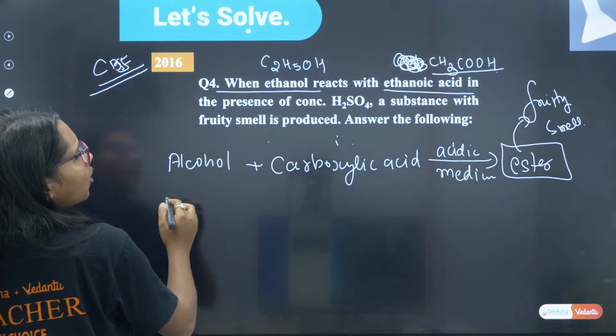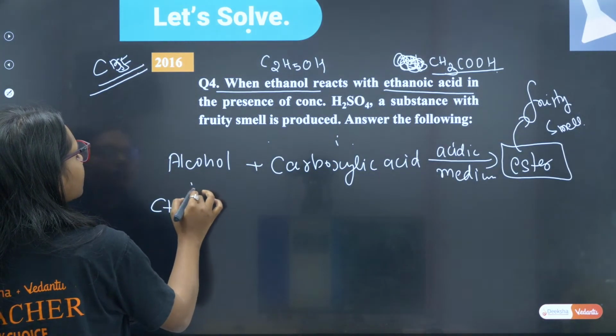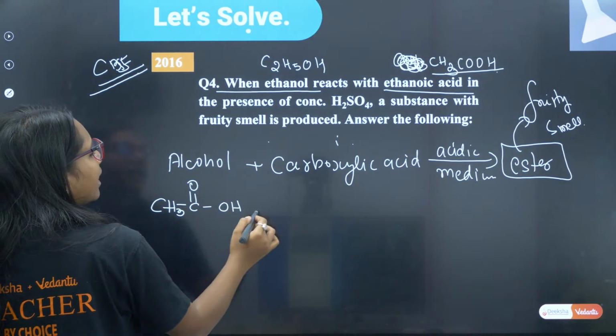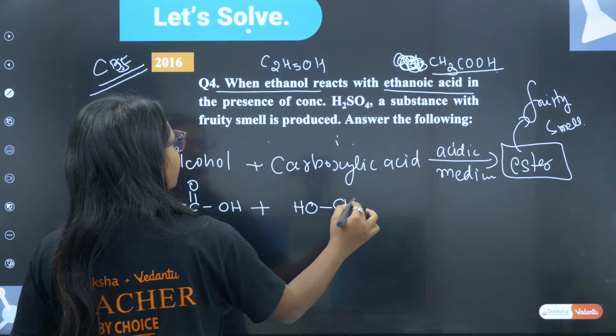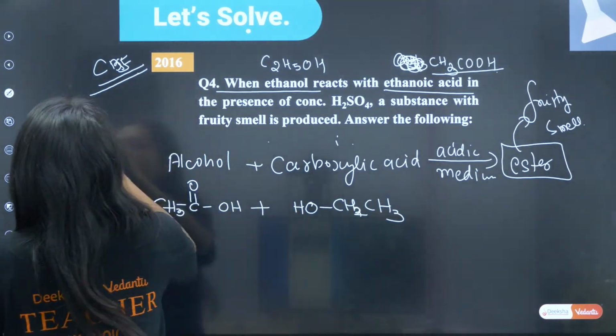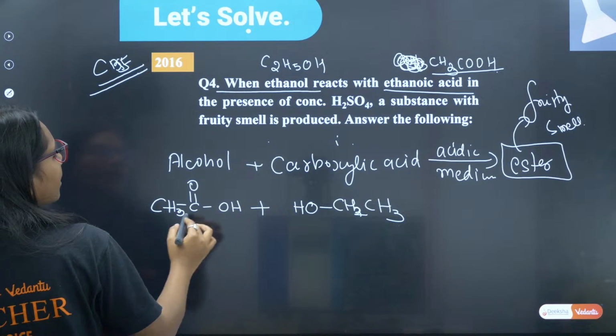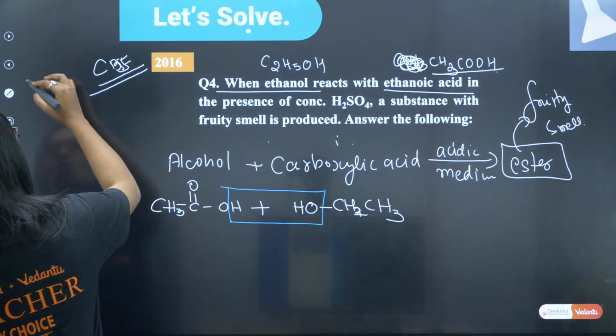How? Ethanol. First I will write acetic acid. Okay. And here alcohol. Now here remove water. Remove water.